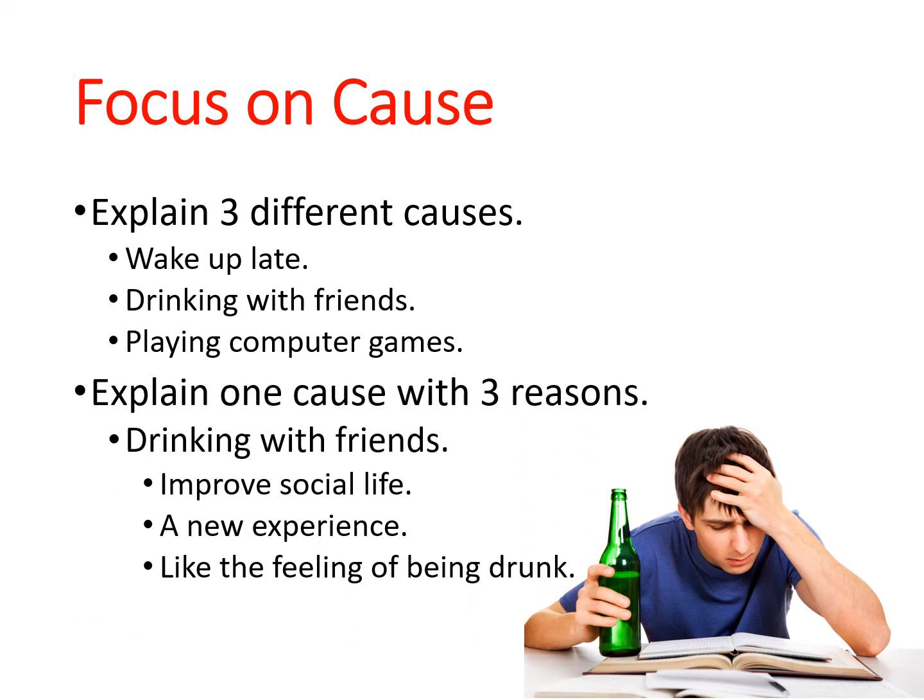Or what I could do to narrow it a little more is I can explain one cause with 3 points. So maybe the main cause for someone failing in class is drinking with friends. Now you might want to explain why they drink with friends. Well, they improve their social life, they have a new experience, and maybe they just like the feeling of being drunk. All of those are reasons why they drink and then fail a class.